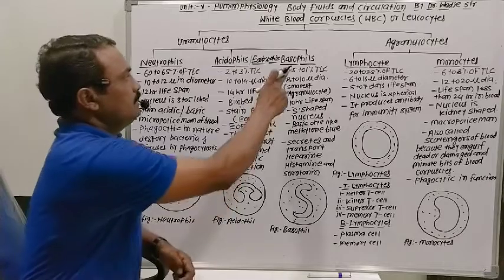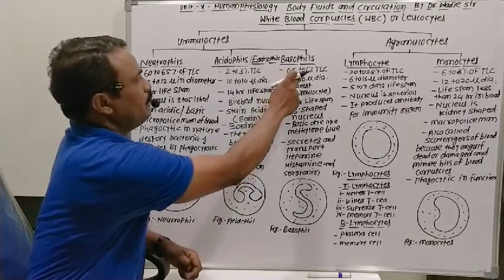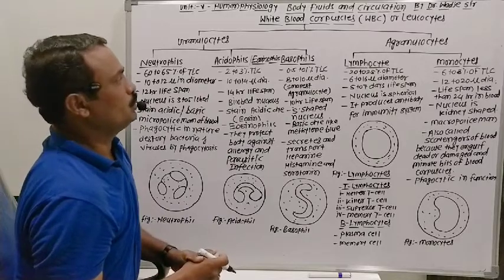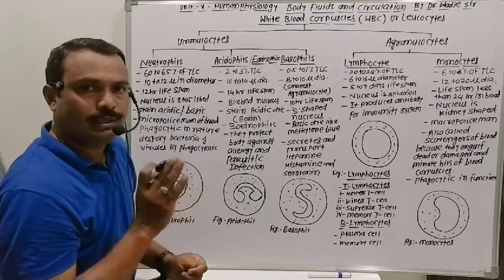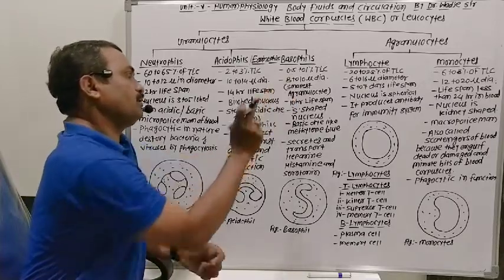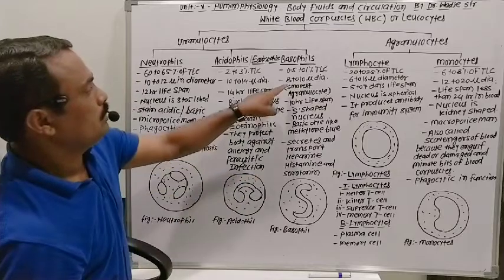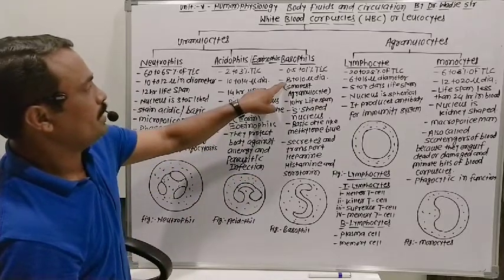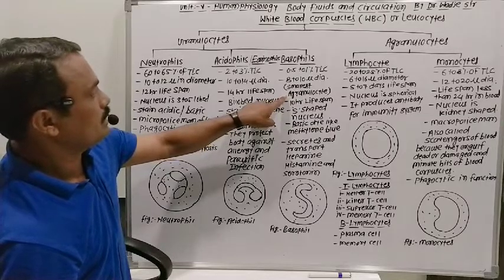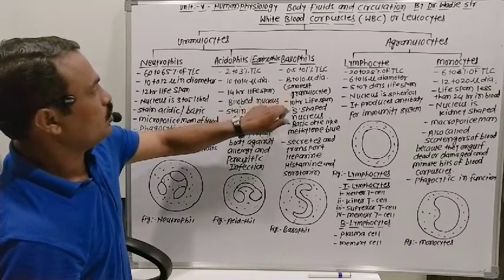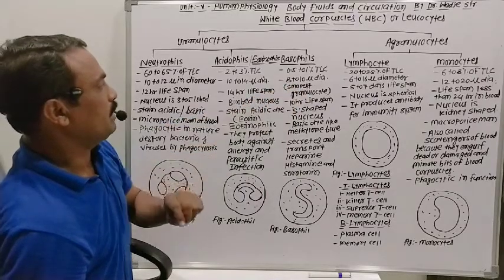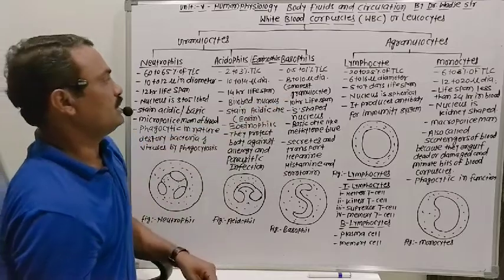Basophil cells make up 0.5 to 1% of the total leukocyte count, TLC. They have a diameter of 8 to 10 micron. That's why basophils are the smallest granulocytes, because they are only 8 to 10 micron in diameter.